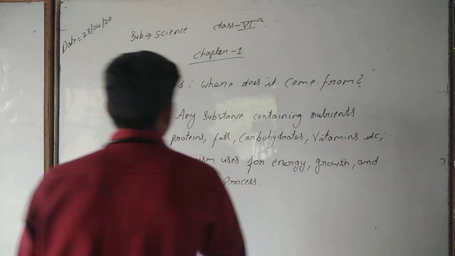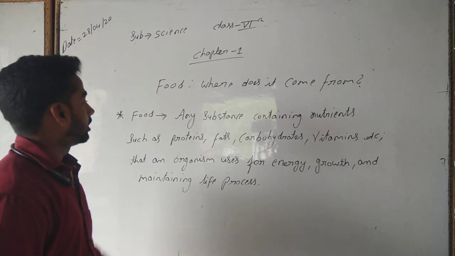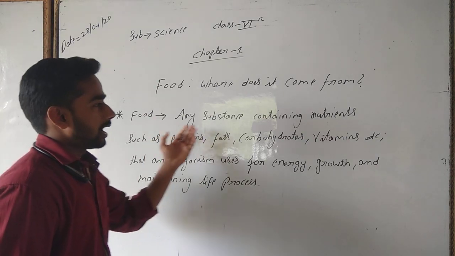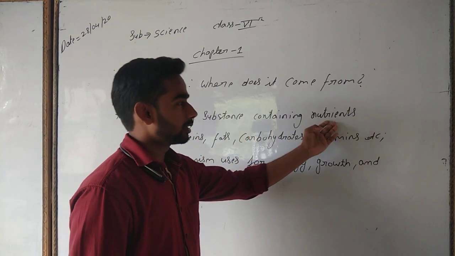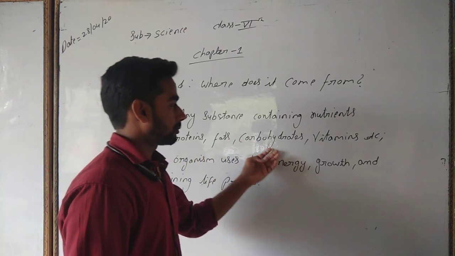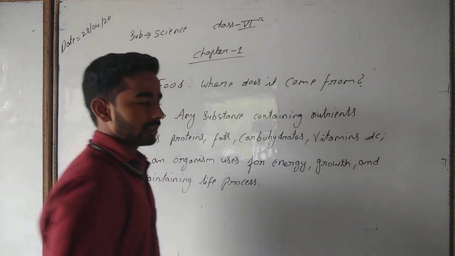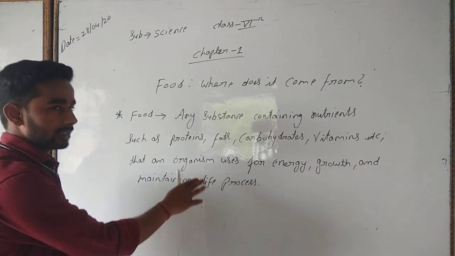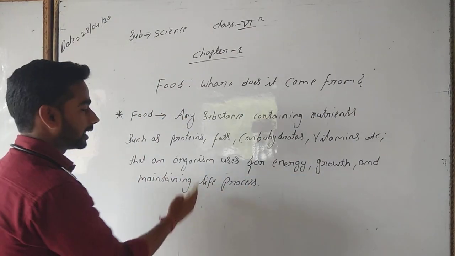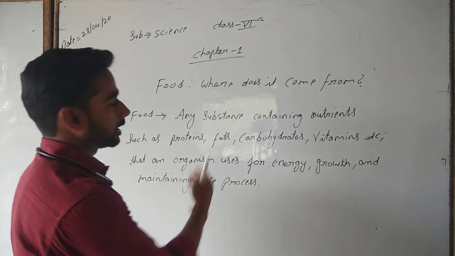Before it, I want to define food. Any substance containing nutrients such as protein, fats, carbohydrates, vitamins, etc. that an organism uses for energy, growth and maintaining life processes is known as food.